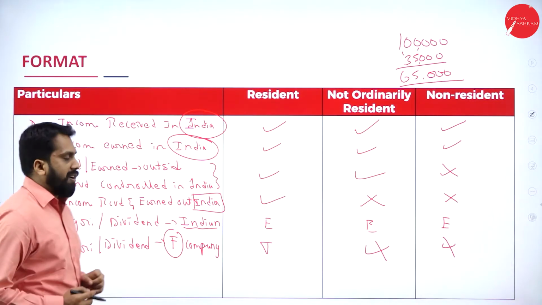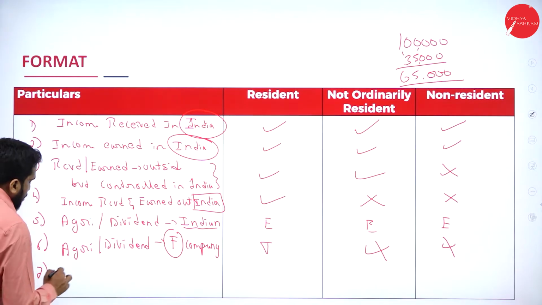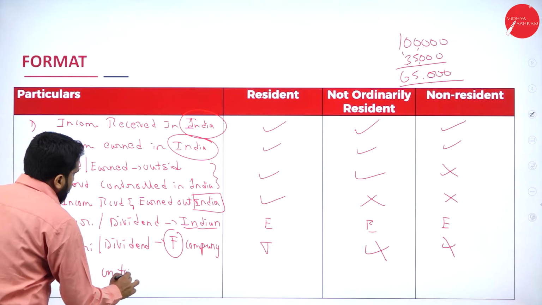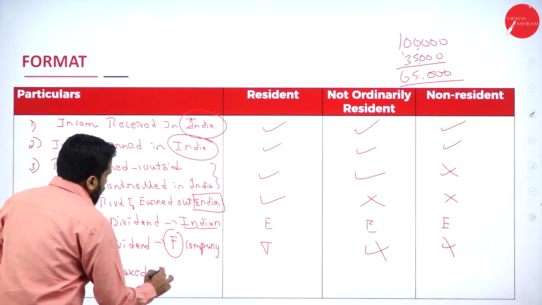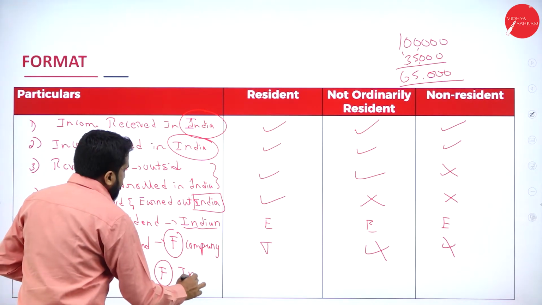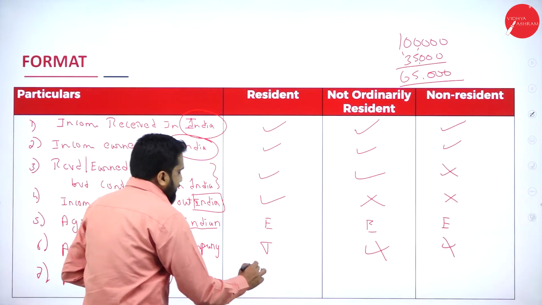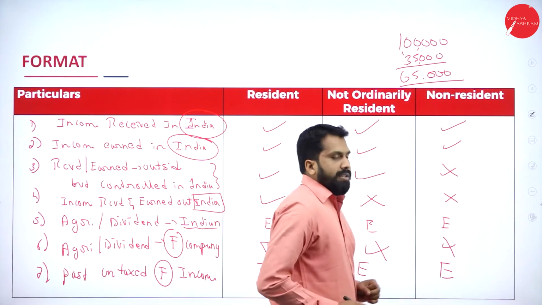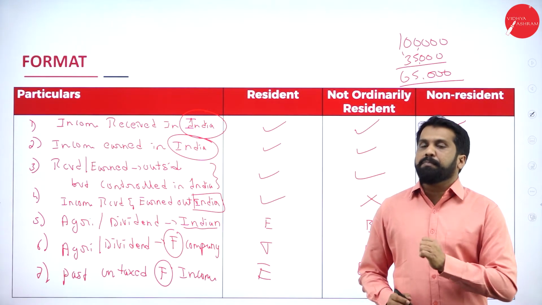The last one, past untaxed foreign income. So it is exempt, exempt and exempt. So these are very important.